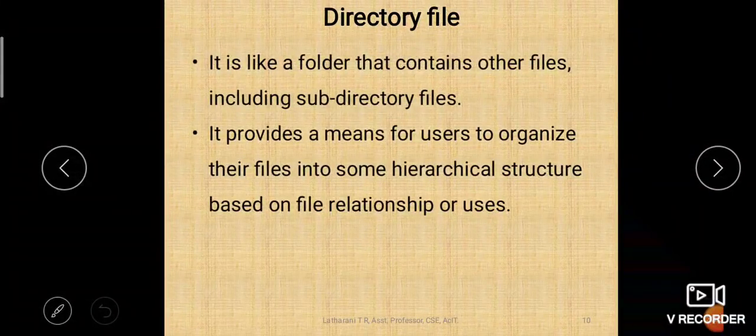So under CSE you will create folders called 3rd sem, 4th sem, 5th sem, and in each of them you will have all the subject-related folders, which are called subfolders or subdirectories. Now let us take 5th sem. Under 5th sem you will have all your subject folders, like USP, ATC, MND. All those different folders you will create.